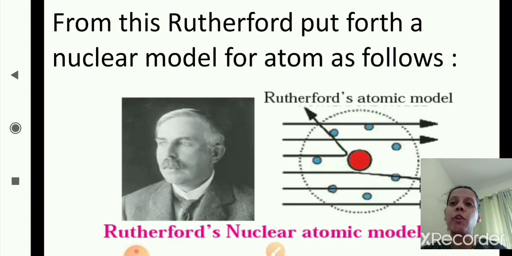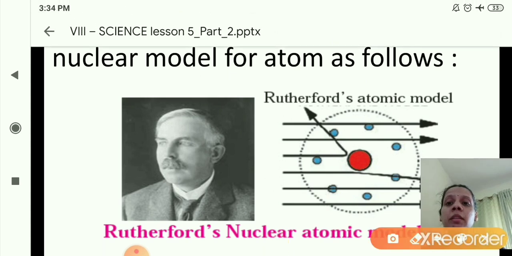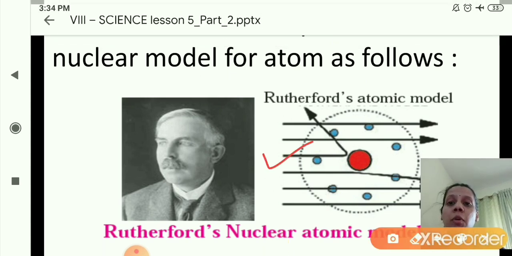From this experiment, Rutherford put forth a nuclear model for the atom as follows, that is Rutherford's nuclear atomic model. As you can see here, this is Rutherford's atomic model.